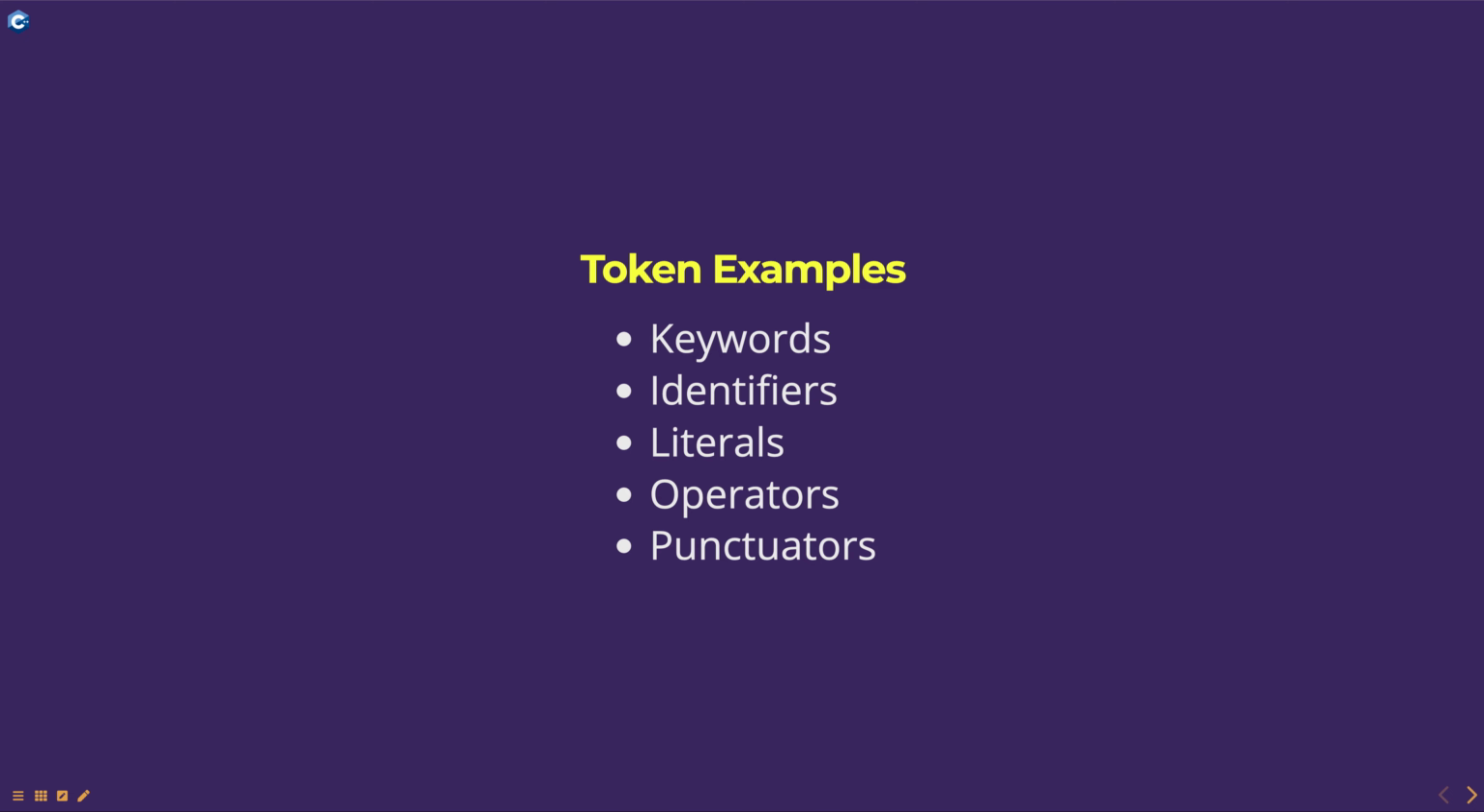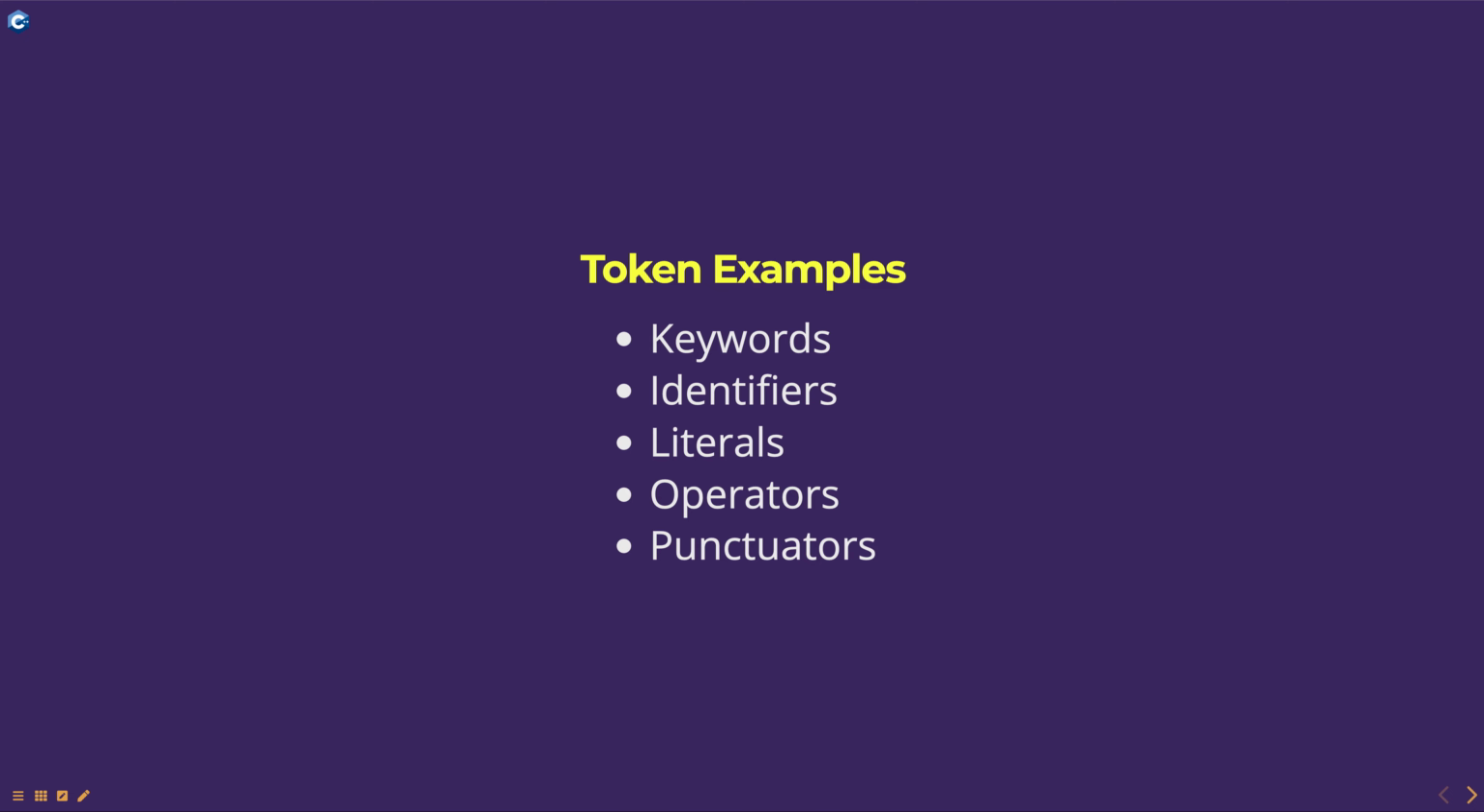Punctuators. Punctuators are special symbols that are used to separate and delimit elements in a program. Examples include semicolon, comma, curly braces, etc.